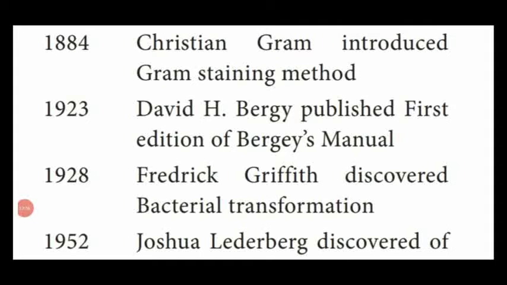Next, in the year 1923, David H. Bergey published the first edition of Bergey's Manual. That means he published a book in the year 1923. In 1928, Frederick Griffith discovered bacterial transformation. It is considered to be a type of sexual reproduction in bacteria. One of the types is bacterial transformation by Frederick Griffith.